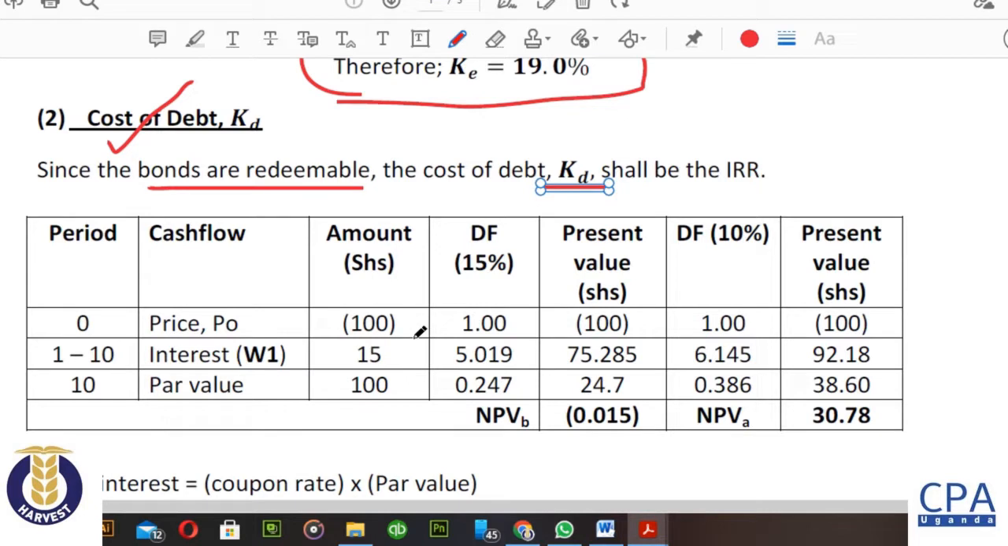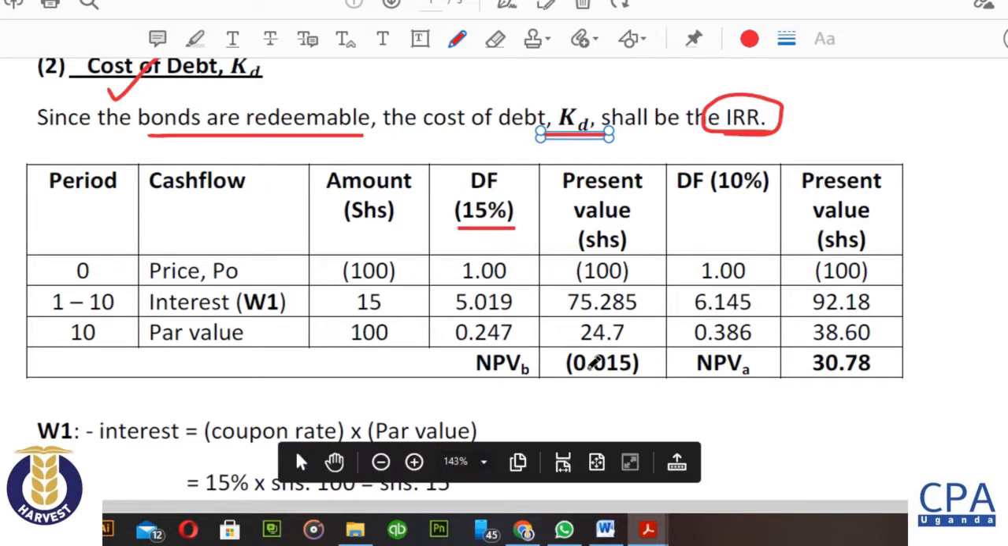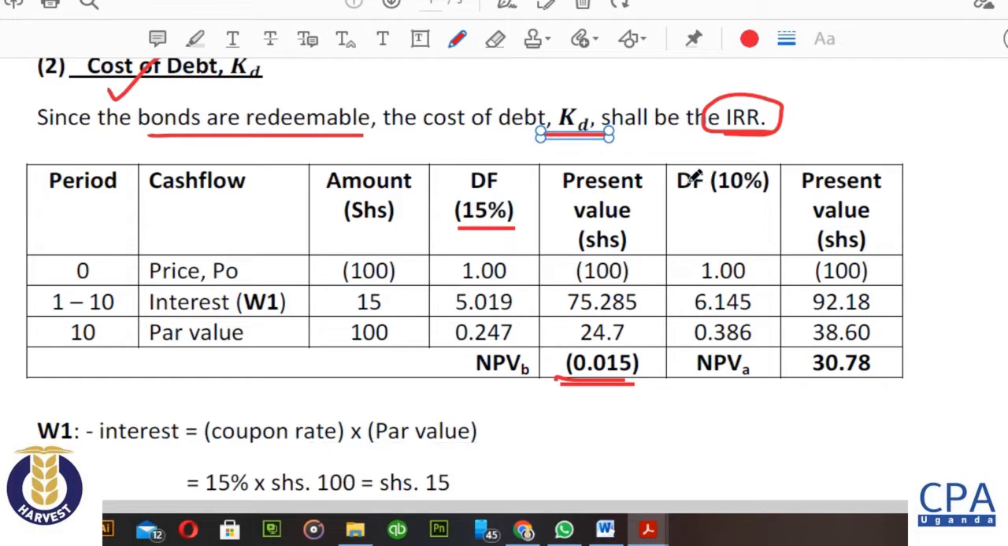So you remember we said that if the debentures are redeemable, then the cost of debt is going to be the internal rate of return, and it will mean that you need to calculate NPV twice. You need a positive NPV and a negative NPV. The best starting point is to use the coupon rate, which is 15%. When I used 15%, I came up with a negative NPV, which became my NPVB. And of course, for you to get a positive NPV, you must lower the rate. So I lowered the rate to 10%, which most of you did, those who submitted the work.